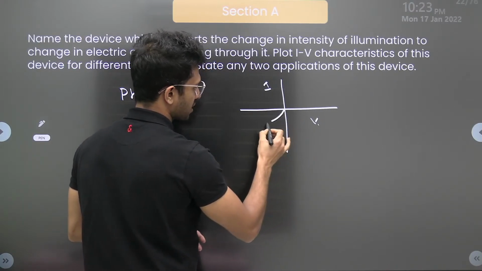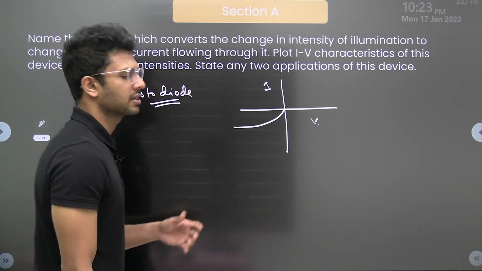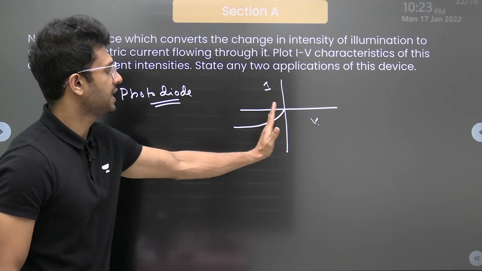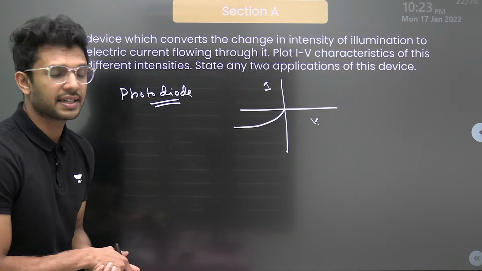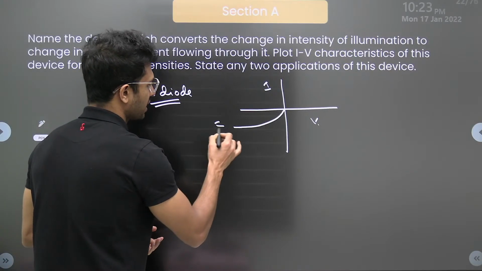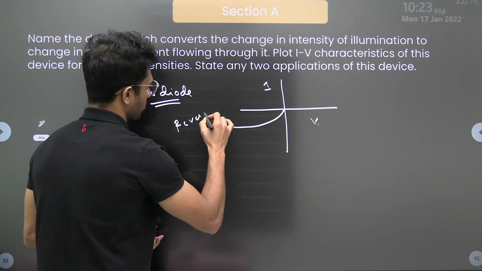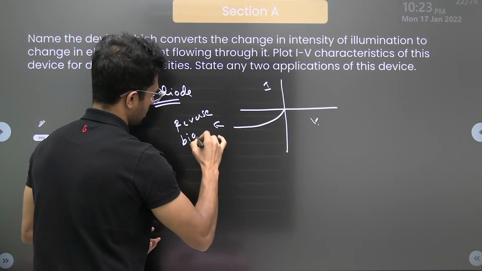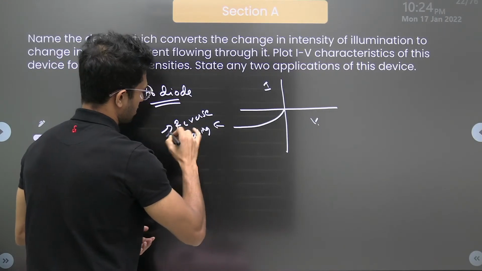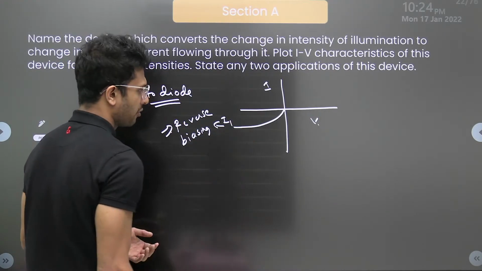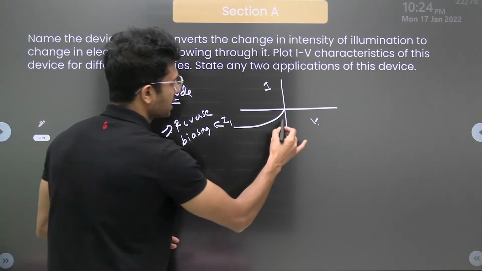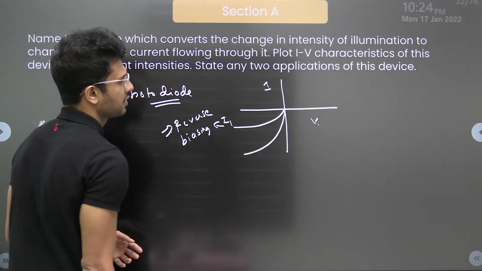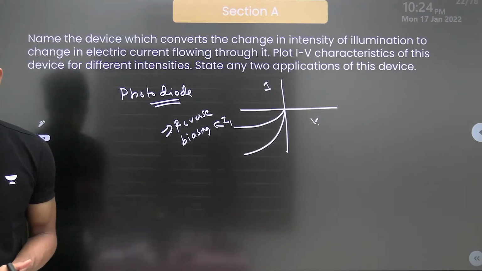The reason why it is drawn with negative current and negative voltage is because this is connected in backward biasing, or we call it reverse biasing. This is for an intensity of I1. Now, if we give more intensity, obviously the current will also be larger here.